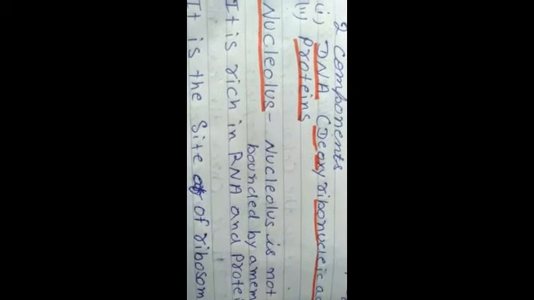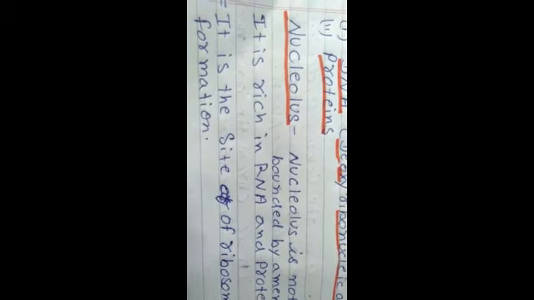Nucleolus is not bounded by any membrane, and nucleolus is rich in RNA and protein. The most important function of nucleolus is that it is called the site of ribosome formation.